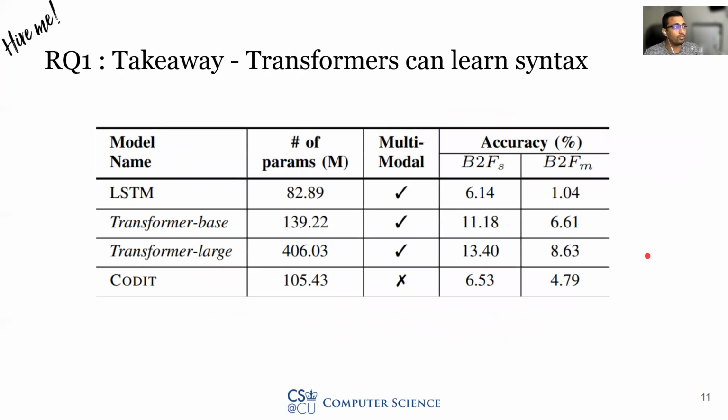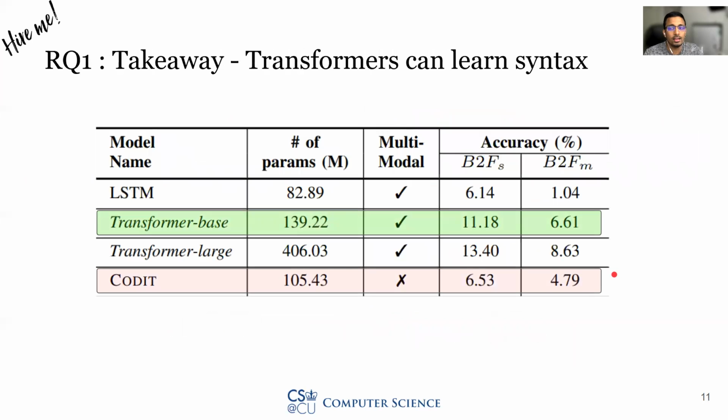So the first takeaway point from research question 1 is that the transformer can learn the syntax of the code. As we can see here, transformers are robust enough to learn the syntax without explicit syntactic supervision. Thus, the transformer models outperform our previous baseline coded model.